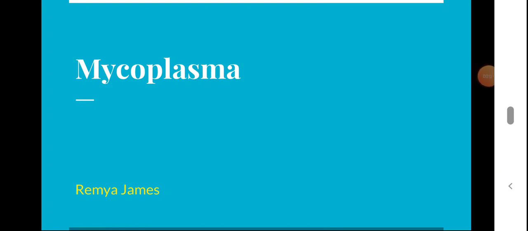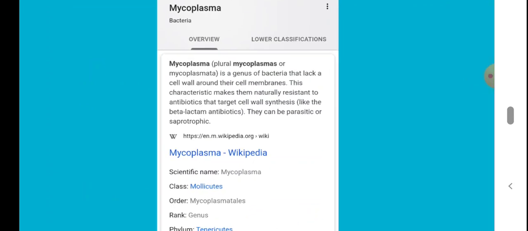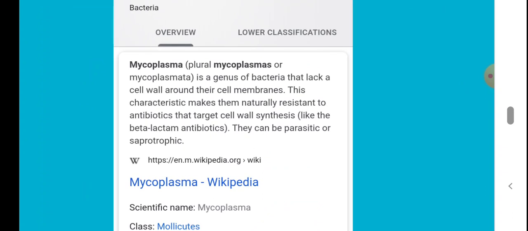Dear students, today we will discuss mycoplasma. What are these mycoplasma? These are bacteria. The plural is mycoplasmas or mycoplasmata. It is a genus of bacteria.